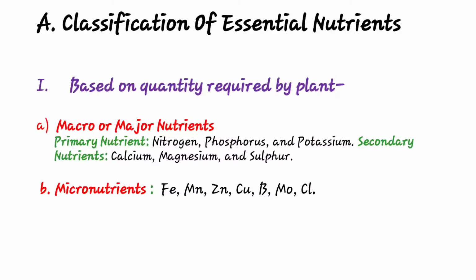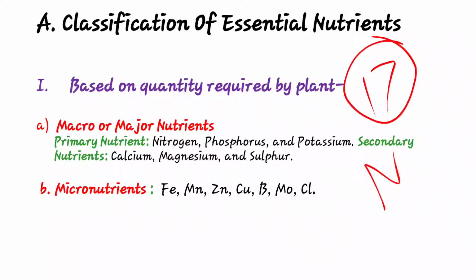Then micronutrients: iron, manganese, zinc, copper, boron, molybdenum and chloride. These are the micronutrients. This is the basic classification of essential nutrients. In total there are 17 elements, in which nickel is added.